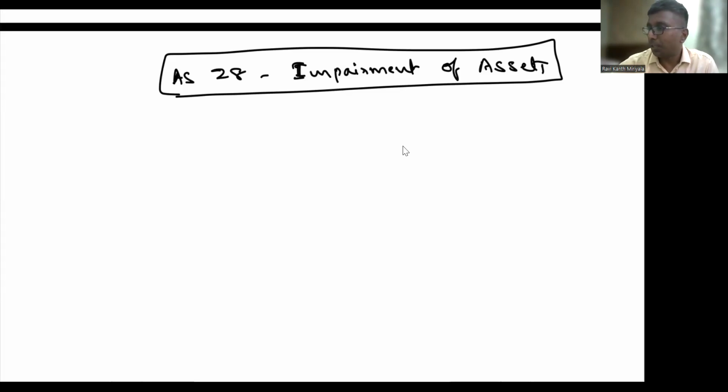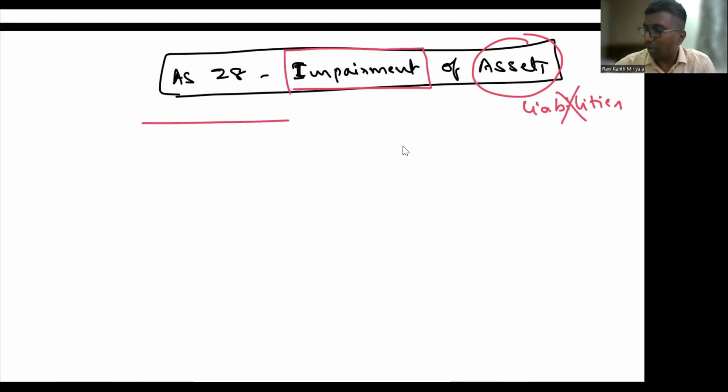So, impairment of assets. First and very basic thing: impairment is applicable only for assets, my dear, obviously not for liabilities. If somebody tries to confuse you in the exam or something, it is not for liabilities. It is only for assets. What do you mean by impairment?